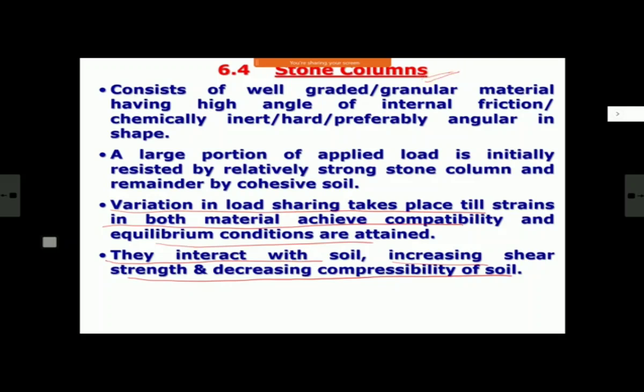Stone column not only makes consolidation faster and thereby helps in faster gaining of shear strength, but it also takes some load, and therefore your bearing capacity also increases. So it helps in load sharing also. That is the additional advantage of stone column as compared to your vertical drain. Where your vertical drain fails, it means you calculate as per your consolidation theory, and tomorrow we'll see that after everything your shear strength is still not reaching the required value, and you are failing. In that case, you have to go for stone column or piled embankment. This is the basic difference between vertical drains and stone columns.